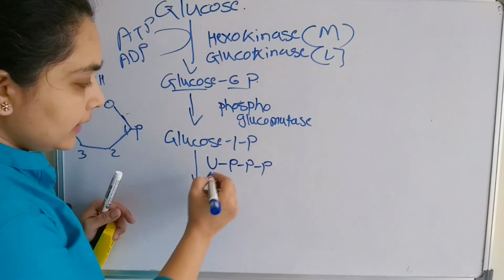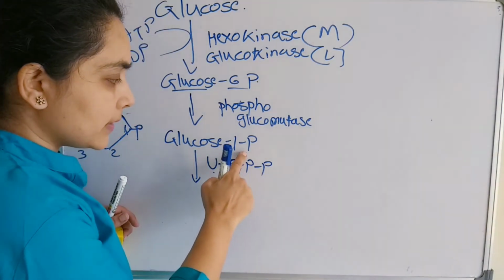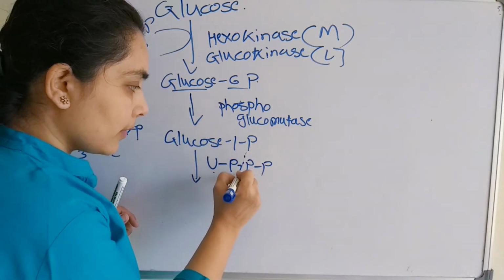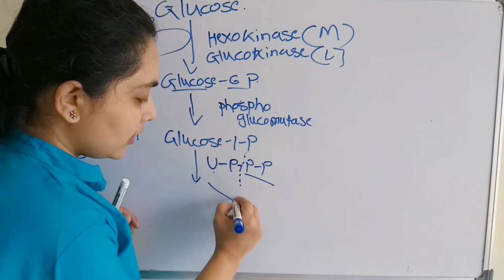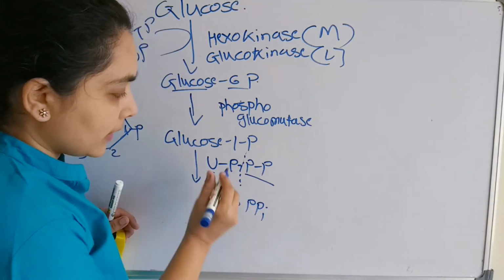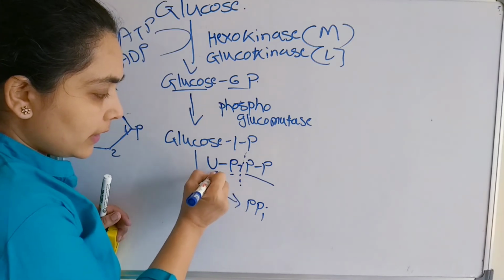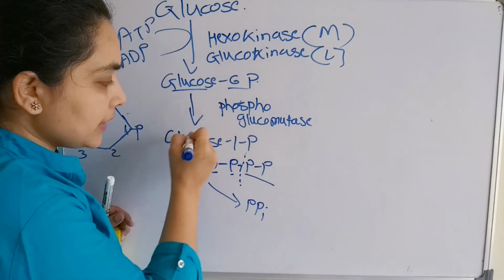So out of that, what will happen? One break will take place here. How many phosphate groups? 2 phosphates. So these 2 phosphates will be released. This is known as a pyrophosphate, and this 1 phosphate and this nucleoside uridine will attach here.